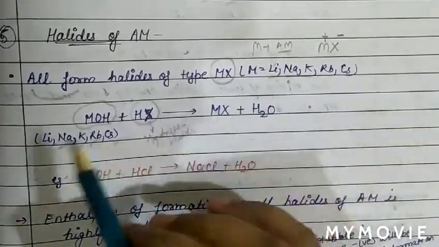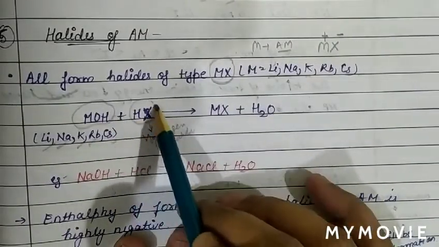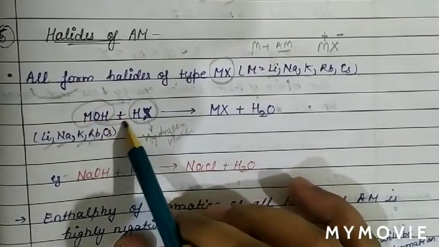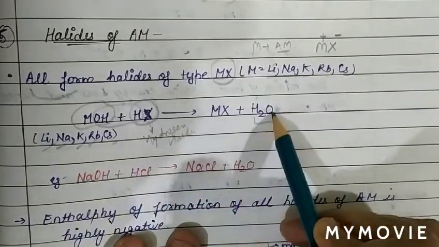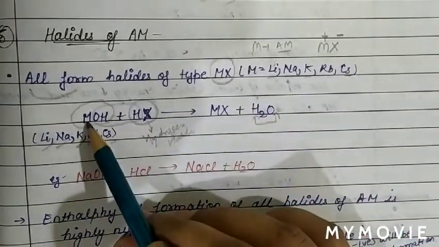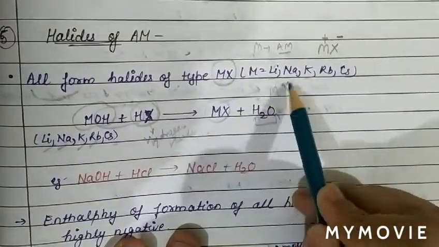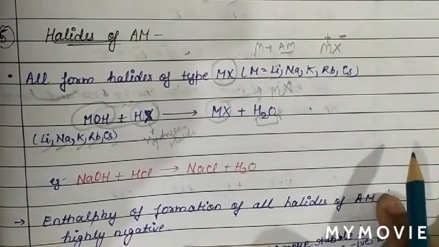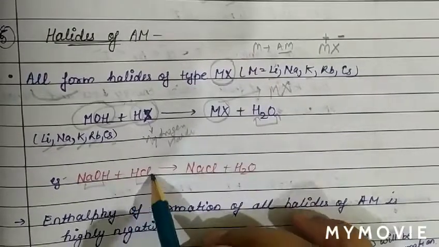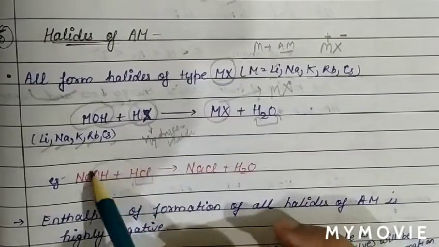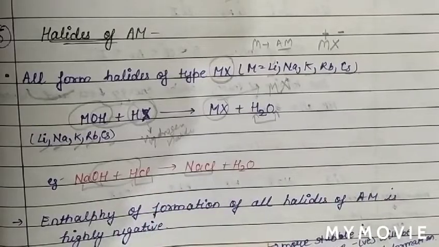When the metal hydroxide of an alkali metal reacts with a hydrogen halide, there is elimination of a water molecule. The water molecule is removed and the metal combines with the halogen to form the halide of the alkali metal, MX. See the example: we take sodium hydroxide. When it combines with HCl, which is a hydrogen halide, water is removed and it forms the salt NaCl. NaCl is a salt of a strong base and a strong acid.